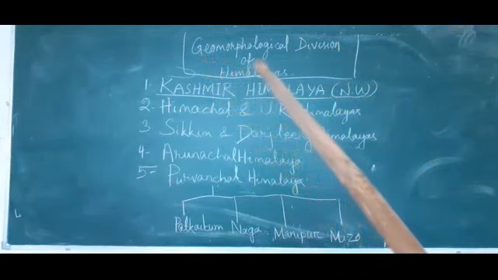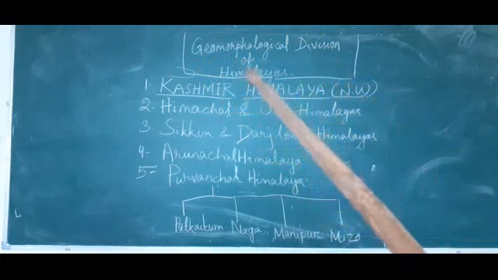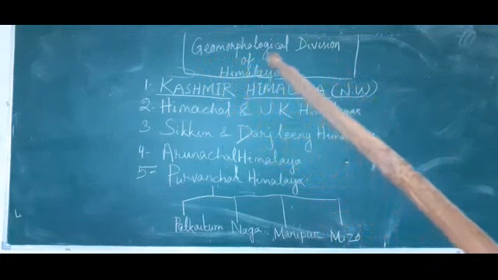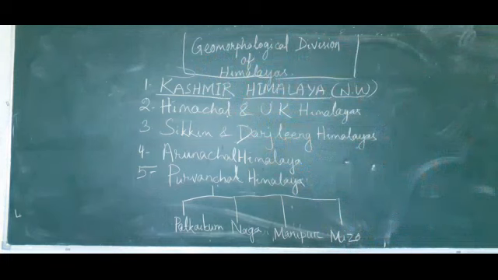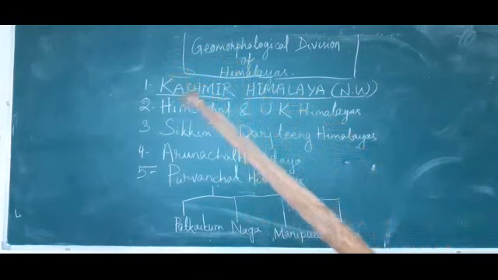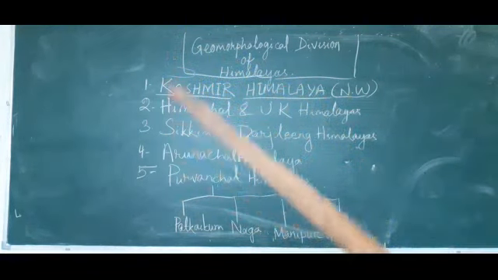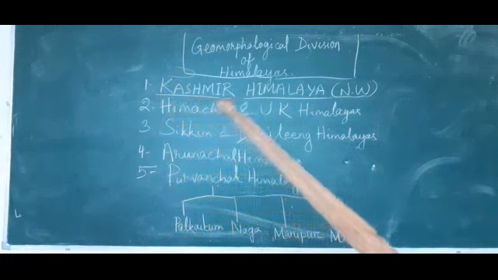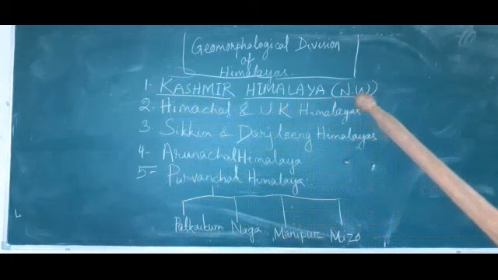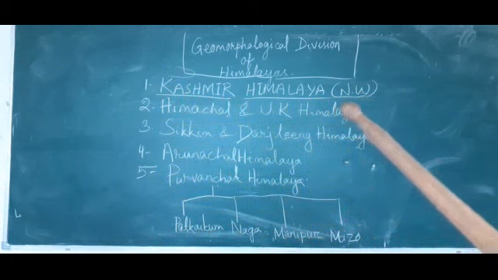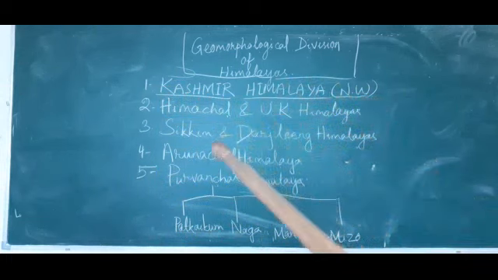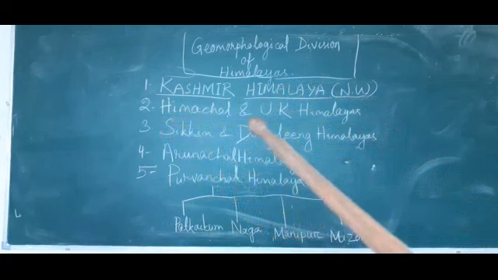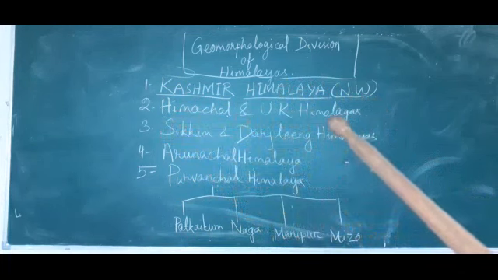Now we will discuss the geomorphological divisions of Himalayas. There are large scale regional variations within the Himalayas. On the basis of relief, Himalayas are divided into 5 different divisions. First one is your Kashmir Himalaya, that is present in the northwest region. Then your second one is your Himachal and Uttarakhand Himalaya.